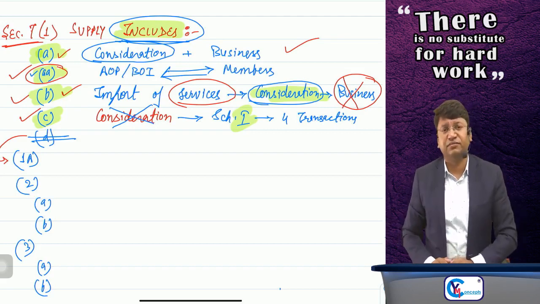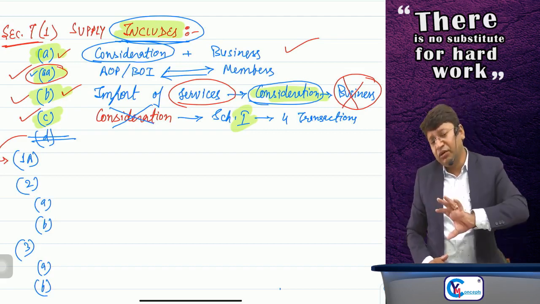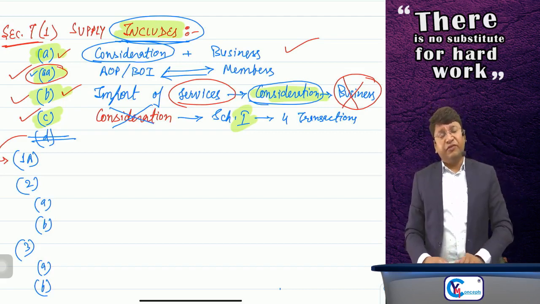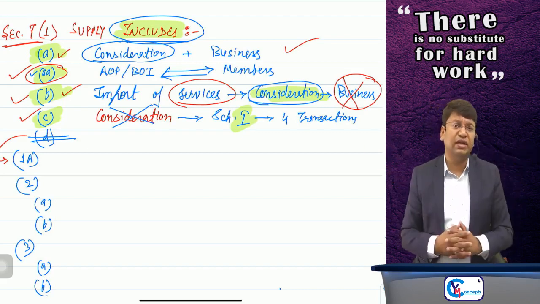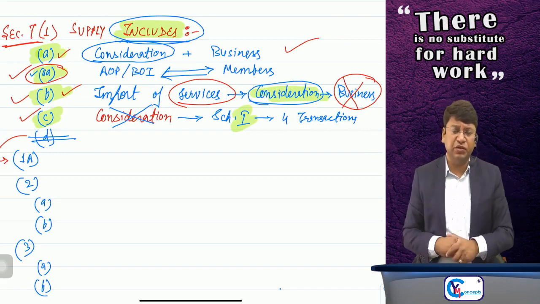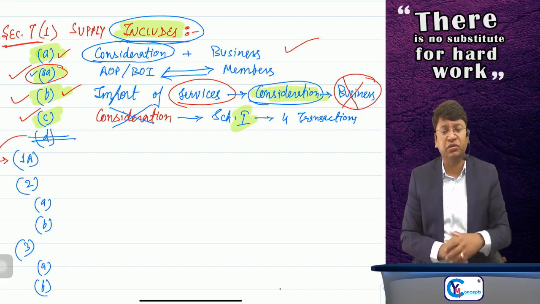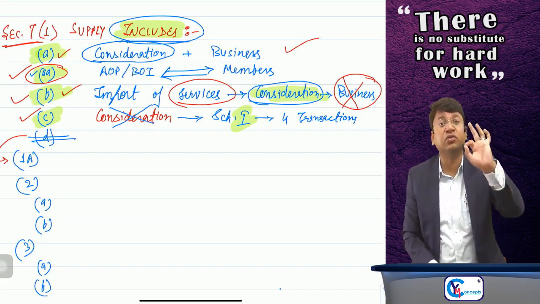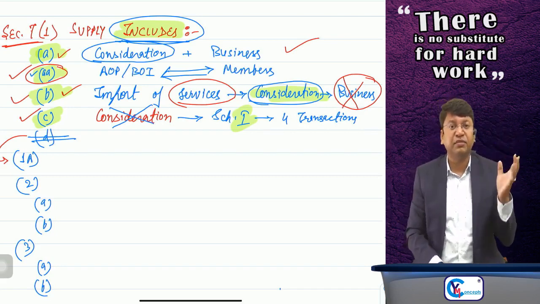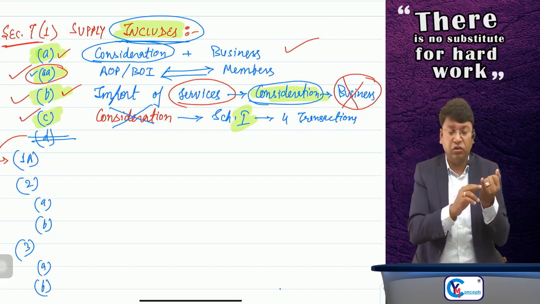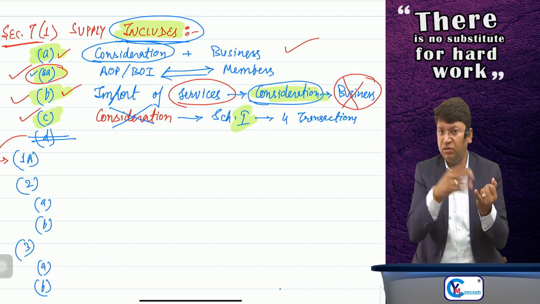You are just a friend, and you gave him advice. But obviously, he is your friend and you have not asked for any consideration and he has not paid any consideration to you. The transaction is without consideration. You have given your professional advice to your friend, and a friend is not covered in the definition of related person. It is without consideration. So is it supply? Clause number A requires consideration, so not supply.